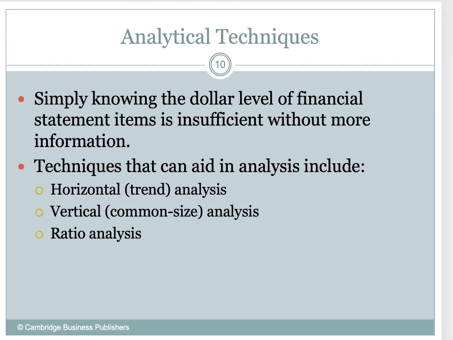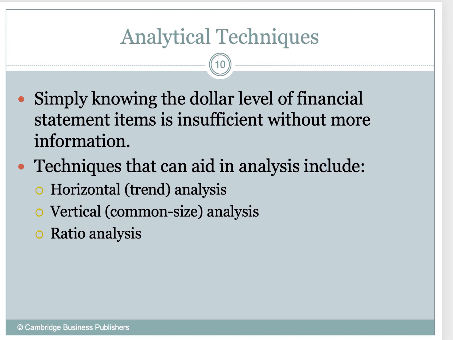When we're talking about financial professionals and what they look at within the financial statements, they're looking at not just what the numbers are, but how the numbers compare to other numbers. How do they compare to the trend, right? Has this item consistently increased or decreased over a number of years?